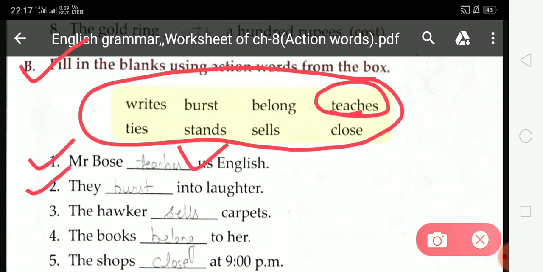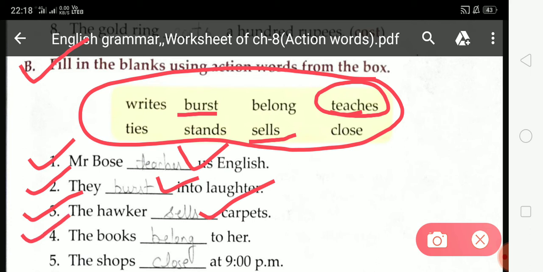Now come on second. They dash into laughter. Which action word is suitable at this blank space? Brush. So you have to select brush from this box and write brush at this blank space. Here brush is already written. Now come on third. The hawker dash carpets. So student, which action word is suitable at this blank space? Sells. So you have to write sells at this blank space.